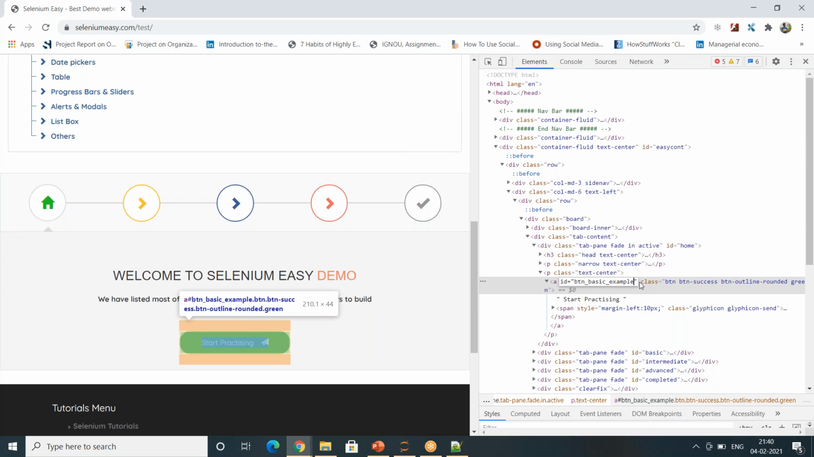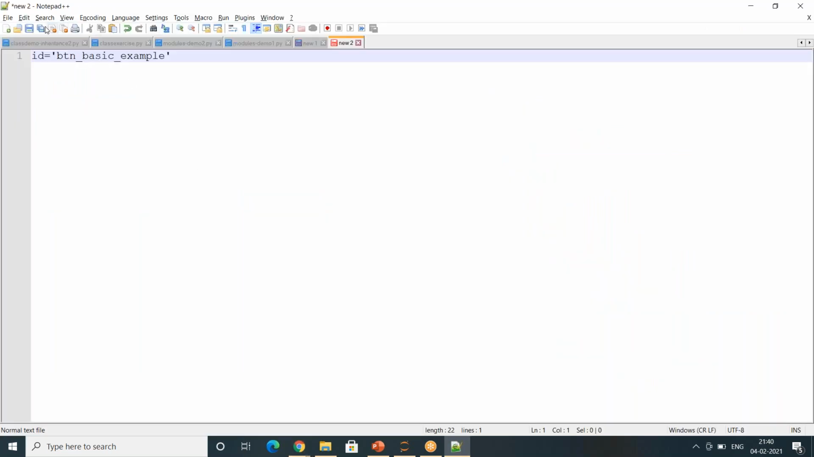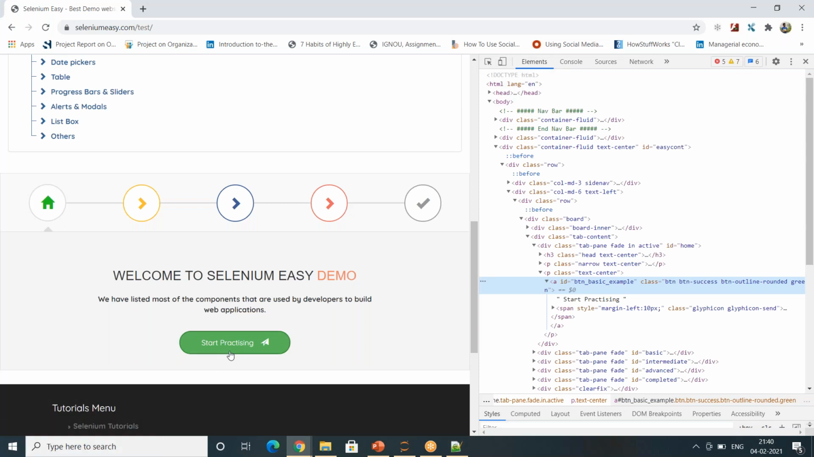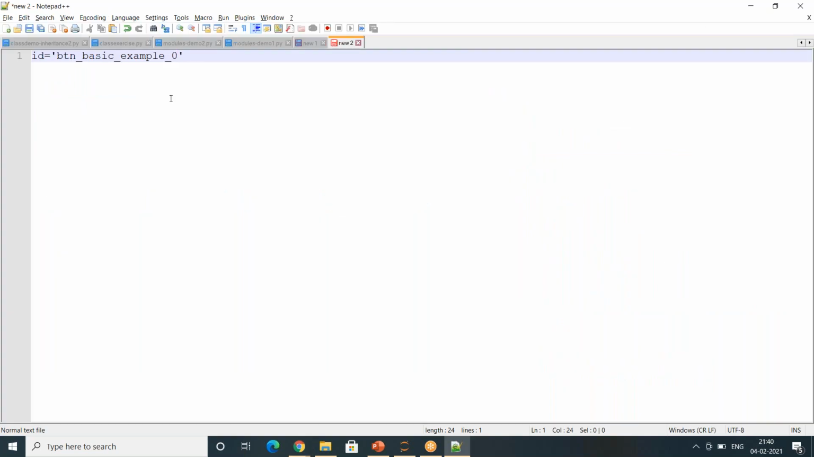So what will happen if you take button basic example as your ID, and there was a 0 or a 1 here, and you take the 0 also? Next time you log in to this page, the automation will not be able to click on this. So for that case, you have to write a dynamic XPath. How can you write it? It is very, very simple. Instead of writing ID is equal to something, you can write contains ID basic example.